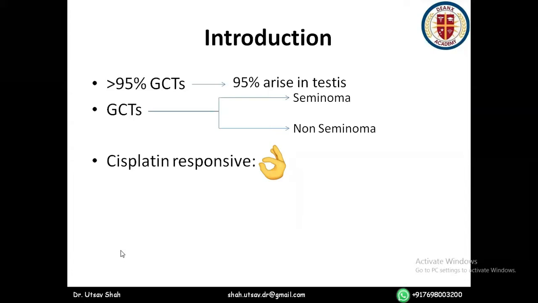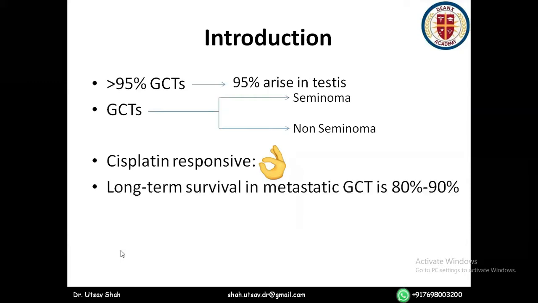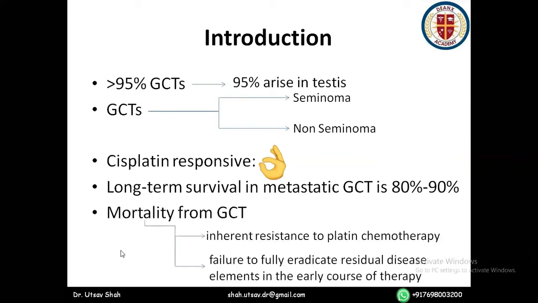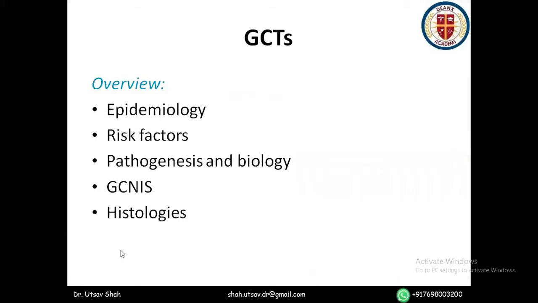cure. Okay. So if it is cisplatin responsive, it's great. It can even be cured. So much to the extent that the long-term survival in metastatic GCT is up to 90%. However, mortality does occur. And when does that occur? When it is not cisplatin responsive, or when in the initial course of the disease, failure to fully eradicate the residual elements in the early course of the therapy.